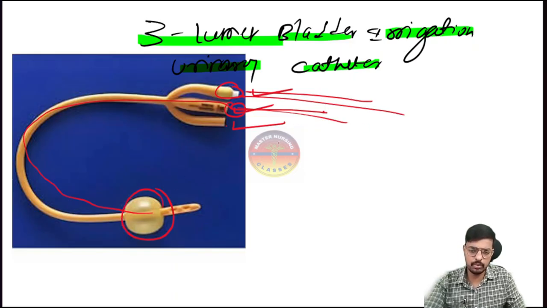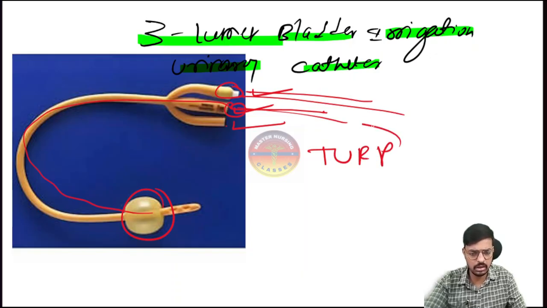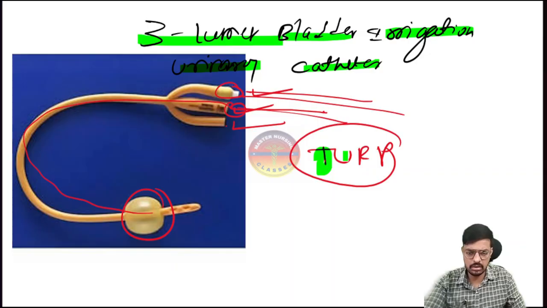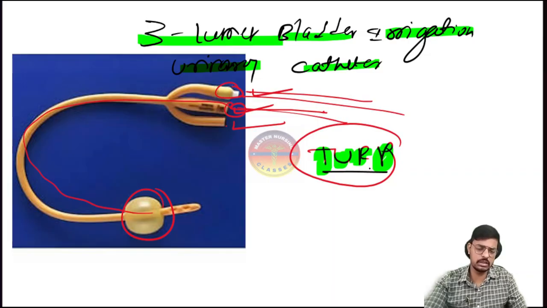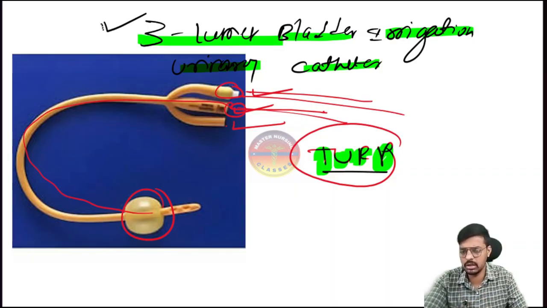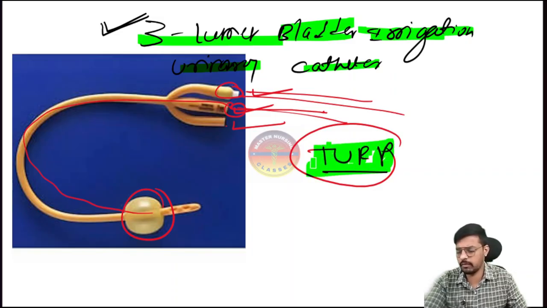So why do we have to put the fluid inside? There are some cases like TURP surgery, the transurethral resection of the prostate, done in case of benign prostatic hypertrophy. In TURP surgery, there is a chance of retention of clots inside the bladder. To bring those clots outside the bladder, we have to irrigate the bladder, and for bladder irrigation we use this 3 lumen catheter. The use may also come as a question: a 3 lumen catheter is used for bladder irrigation after TURP surgery. It's important for you all, right?